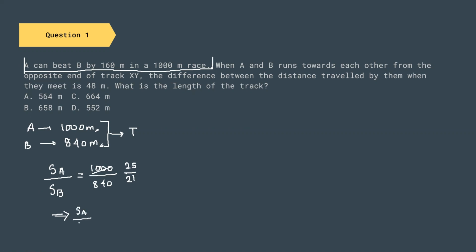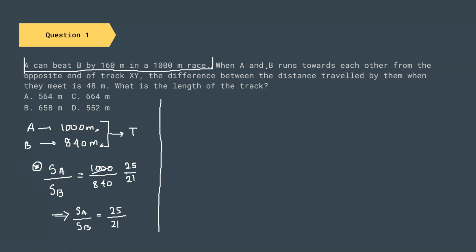So this is a known formula or an important formula. The formula is that if the time is constant, then the ratio of the speed of two bodies is equal to the ratio of the distance traveled by them. So I have done this one. Once I have done with this, let us look at the rest of the question.